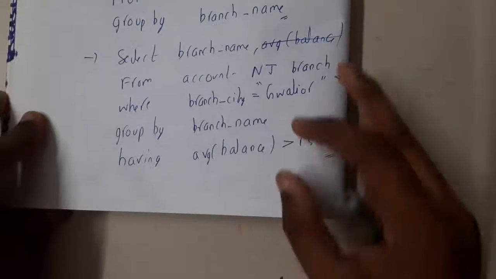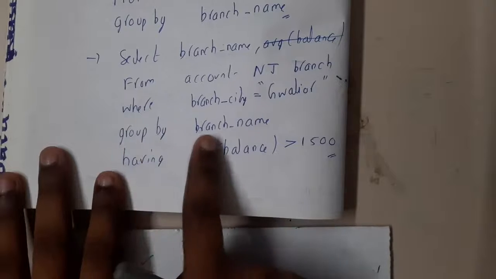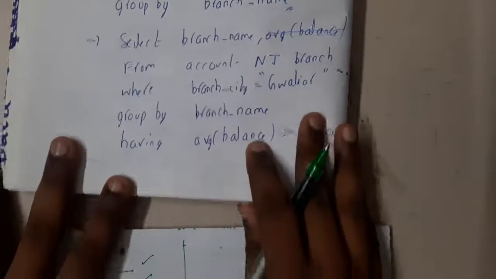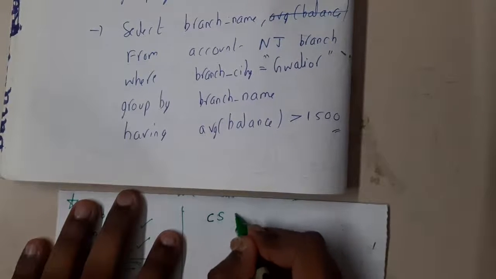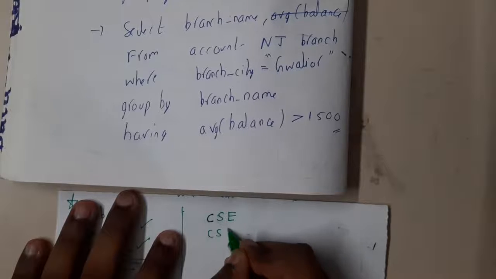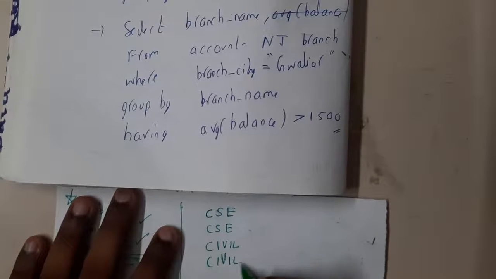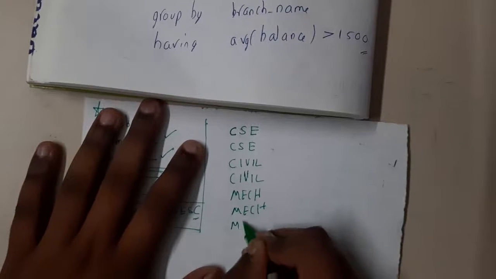How these two steps will be done: for easy understanding, let us assume a group of branches in college, guys. Assume that in your college we have 3 or 4 branches. So CSE, CSE, civil, civil, then we have mechanical, one more mechanical, and one more mechanical student.